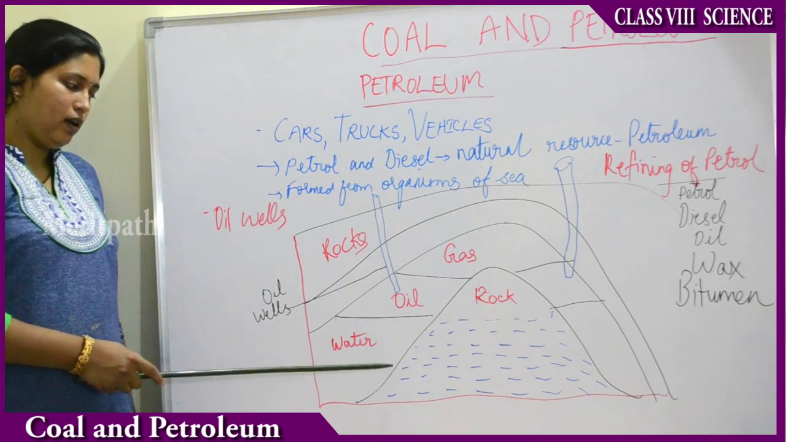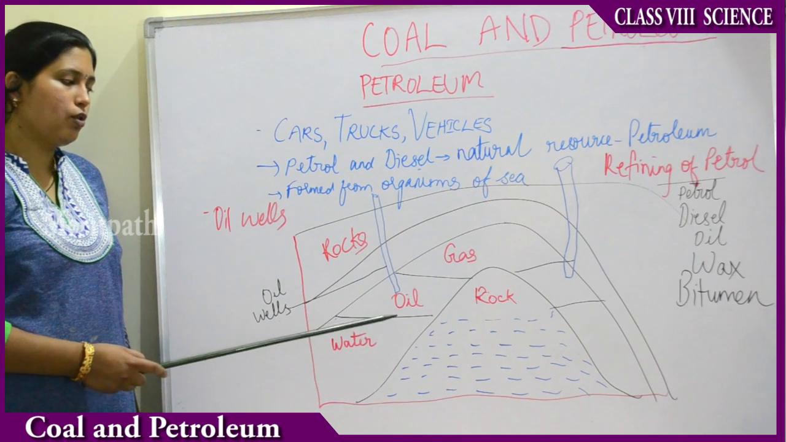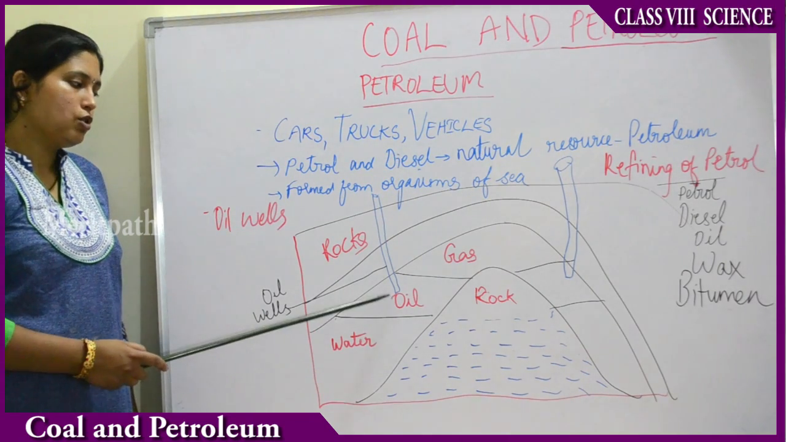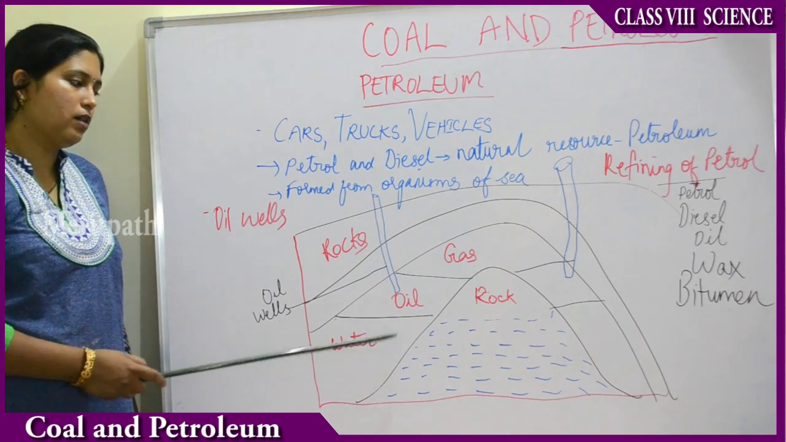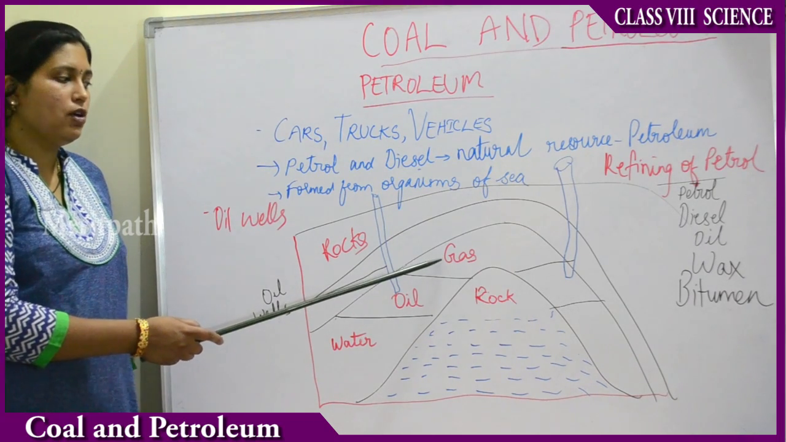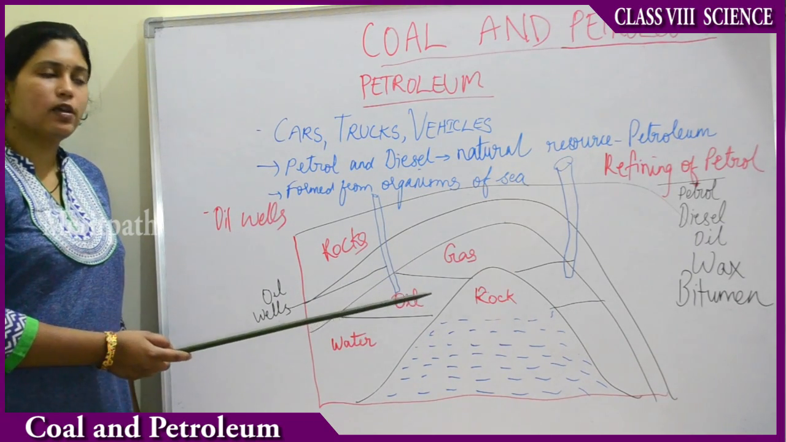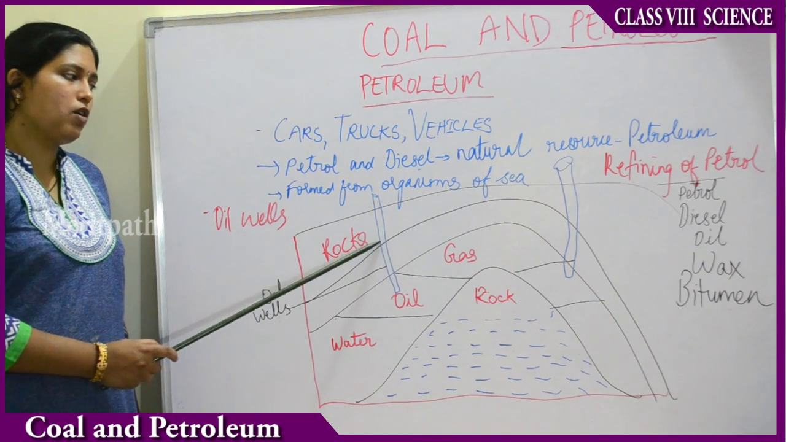So why is the oil layer always above water? Because, as you know, oil and water do not mix. So oil is always above water. Then above oil you have natural gas. So oil and natural gas are the products of petroleum. Then again you have rocks on the top.